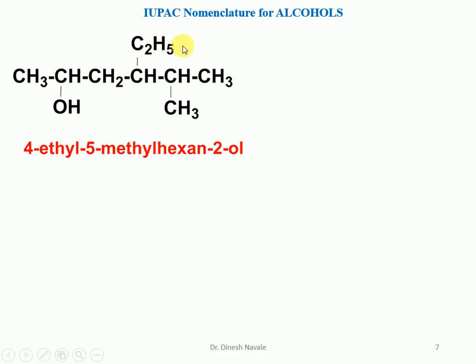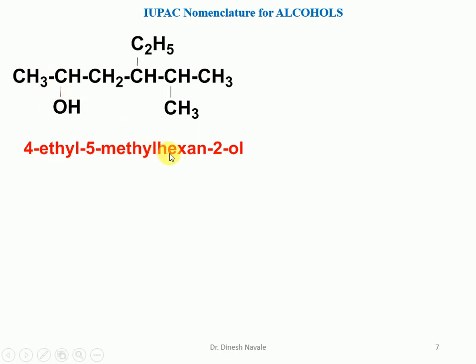Although a methyl and an ethyl are present as substituents, we have to make sure that the alcohol as the functional group gets the lowest possible number. So we start numbering from the left hand side: carbon number 1, 2, 3, 4, 5, 6. So it is a hexane, and the e of the alkane will be replaced by ol, so it becomes hexanol. The alcohol is present at carbon number 2.